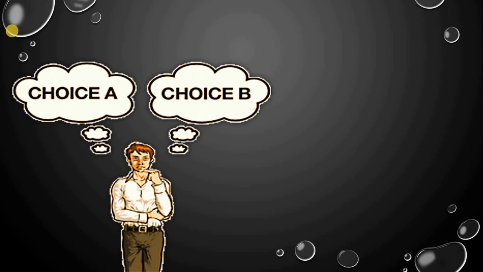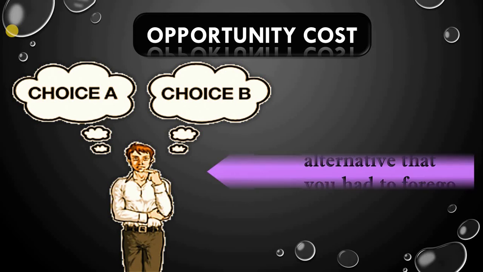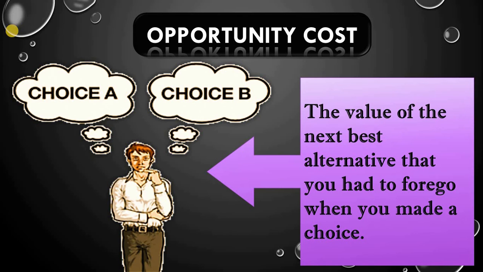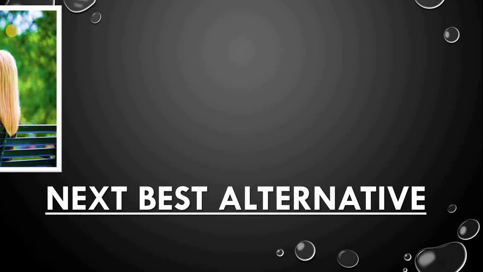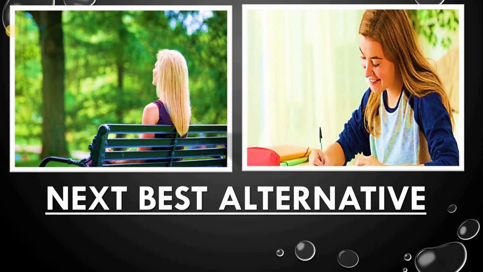And our final concept is opportunity cost, and we discussed this concept in our previous video also. It is the value of the next best alternative that you had to forgo when you made a choice. Just like here, the choice between A or the choice between B. I will give an example also. Suppose I spent last Sunday at the park, then I cannot spend it doing my homework.